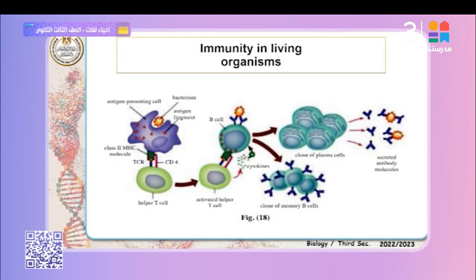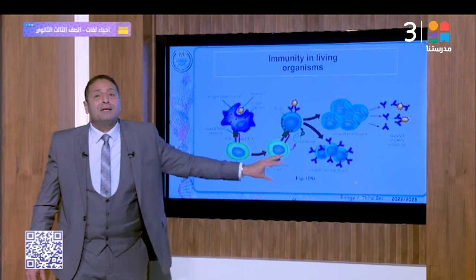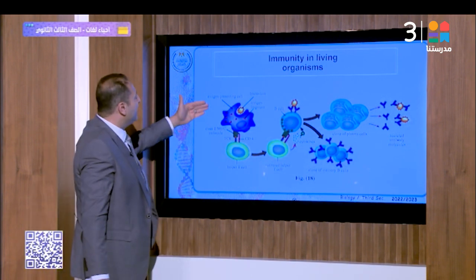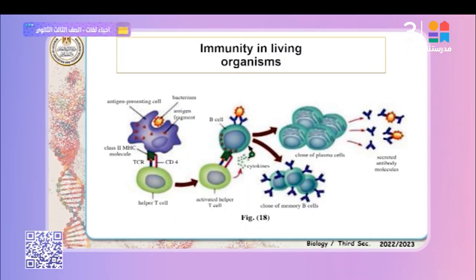Pay attention please to these figures. This summarizes the mechanism accurately. That's right. This is the macrophage. It engulfs the bacteria. The antigen-presenting cell, antigen fragments, class II MHC molecules. Okay? TCRs, CD4. CD4 represents the receptors, cluster of differentiation, found on the surface of the helper cells, binding with the MHC antigen complex. This is the MHC antigen complex.